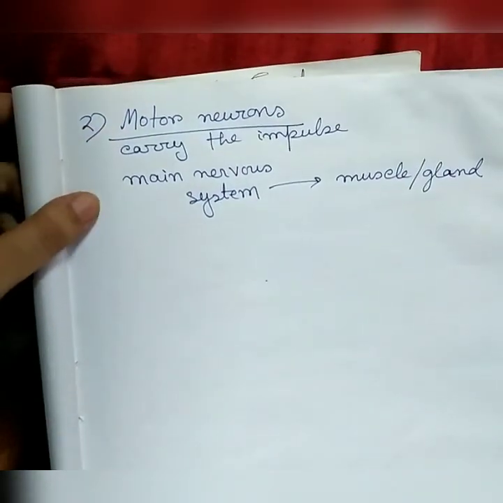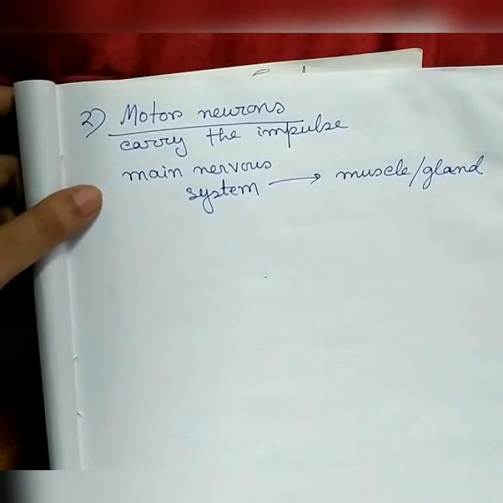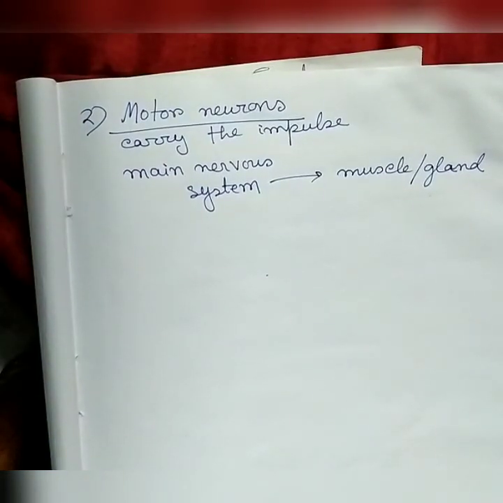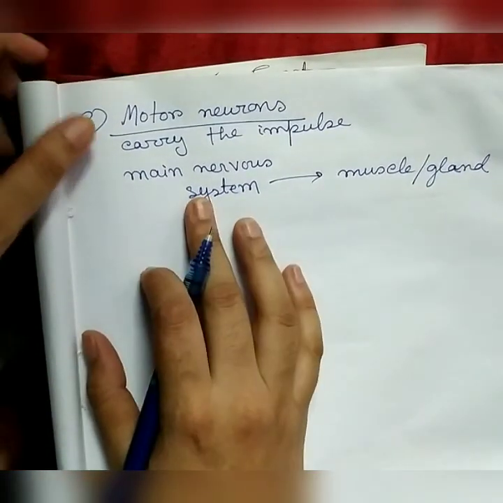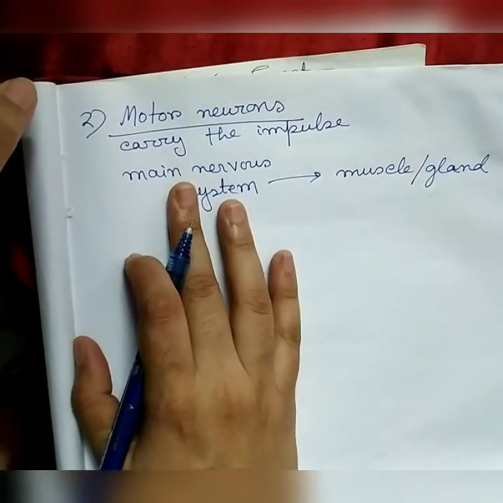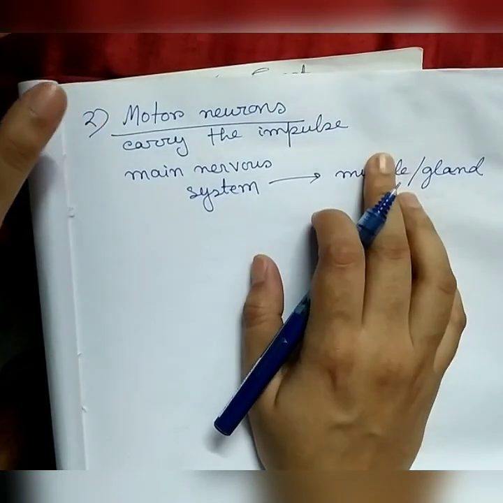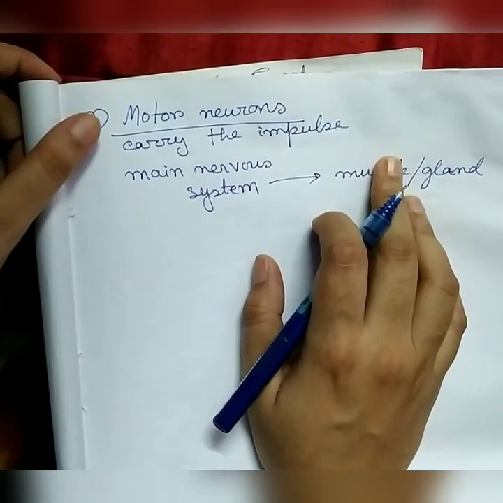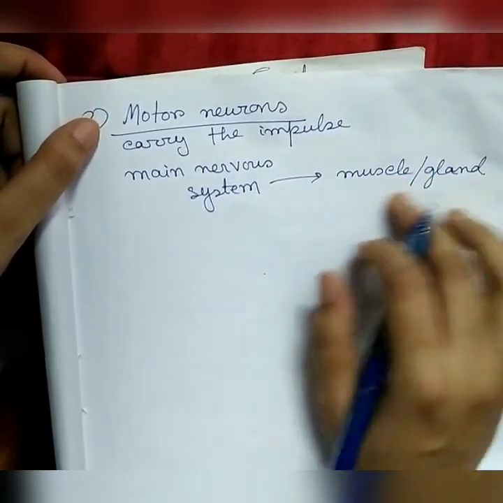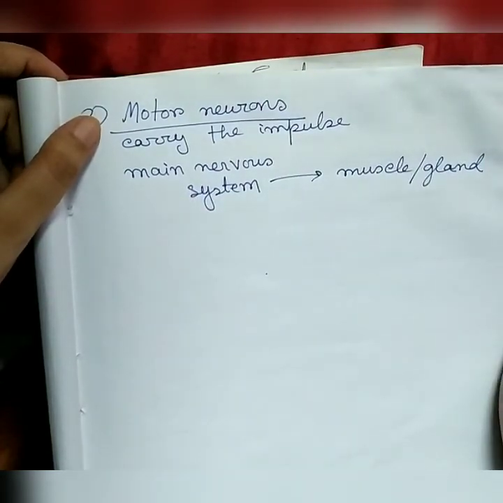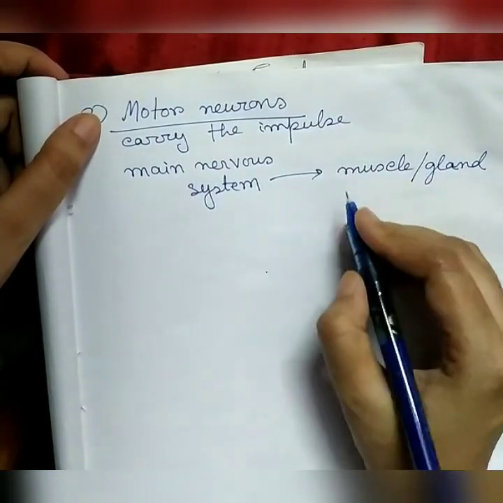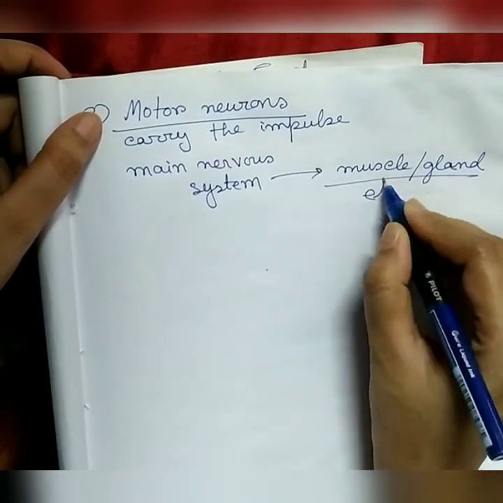That is the place where the action will be taken. So motor neurons carry impulses from the brain or spinal cord to the gland or muscle. This muscle or gland where the impulse is taken is known as effector.